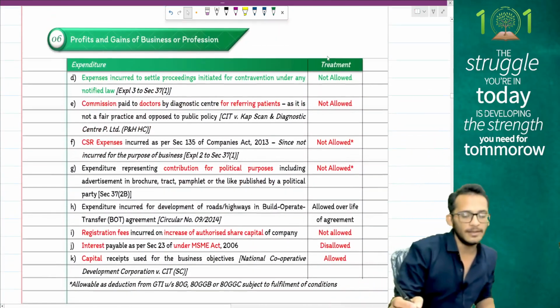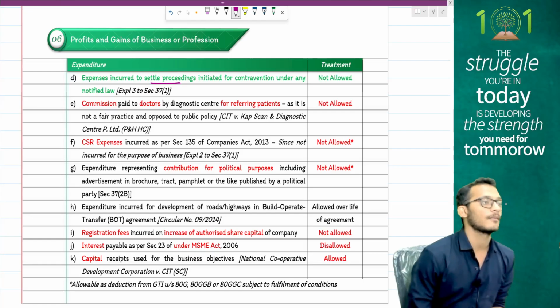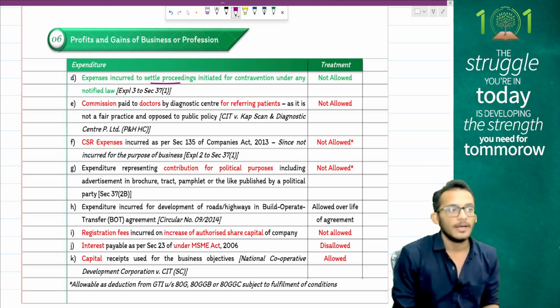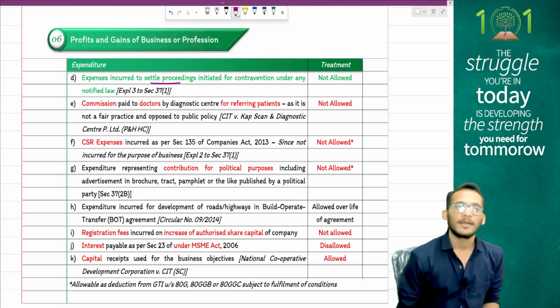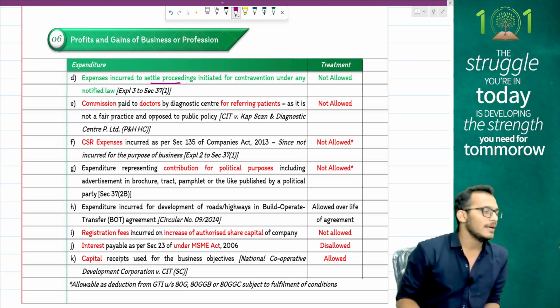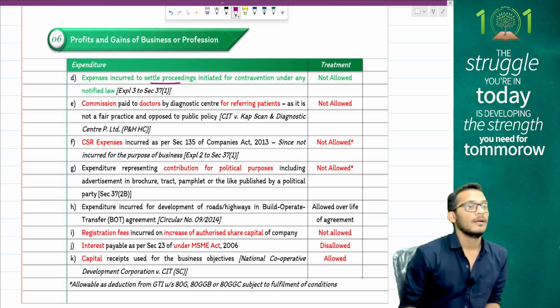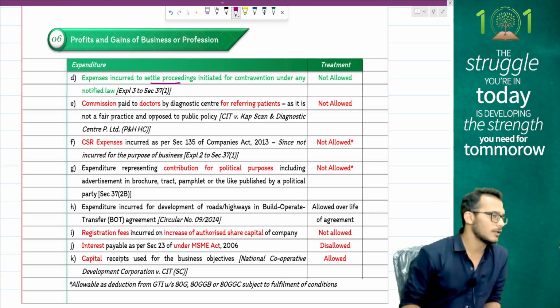Finally, any expenses incurred to settle any proceedings are also not allowed. So any compounding fees, not allowed. Government contracts penalty is allowed. Government ko pay another penalty, not allowed. Interest paid to MSME, not allowed. Interest paid under GST, allowed. Interest paid under income tax, not allowed. Penalty paid under GST, not allowed. Penalty paid under income tax, not allowed. Penalty paid to your customer, allowed as deduction. That is what the provisions are.